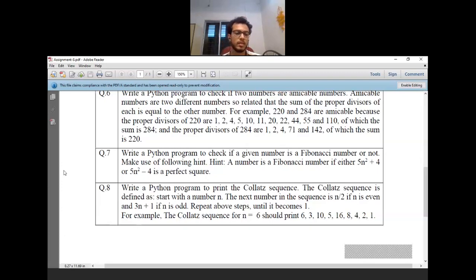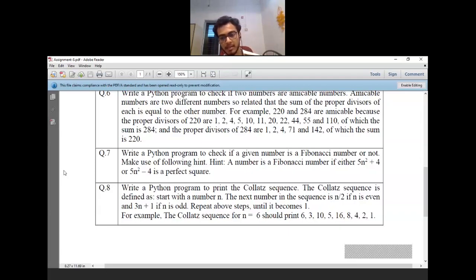I hope that the problem statement is quite clear. This Collatz sequence is a very famous thing where you take one number n, and depending upon whether it is odd or even, keep on calculating the next number till you reach 1 in that sequence. If you read the example, let's say I start from 6. Now 6 being even, I will divide that number by 2, so the next number I get is 3. Now 3 being odd, I will calculate the next number as 3n plus 1. So the next number I found is 10.